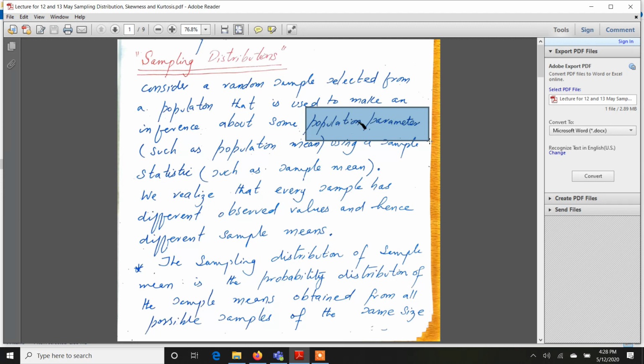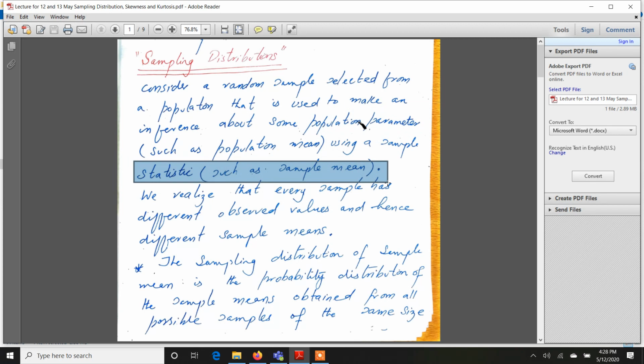Now, what is a sample statistic, or simply statistic? It's not necessary that I write the word sample with it. Whenever I read the word statistic, I should know that this is something that has been calculated from a random sample. For example, in this scenario I take a random sample of 5 students. If I calculate the average IQ of those 5 students, that average will be called a statistic, because it is calculated from the sample.